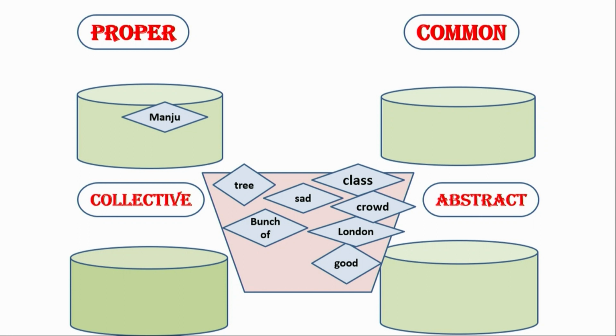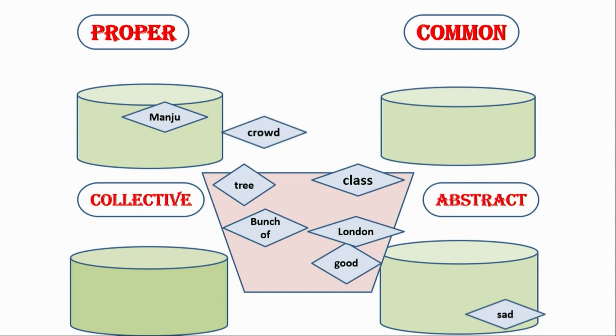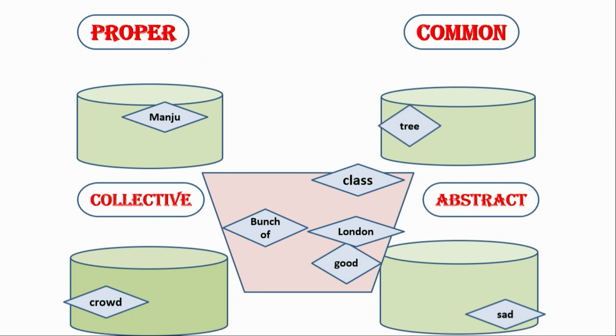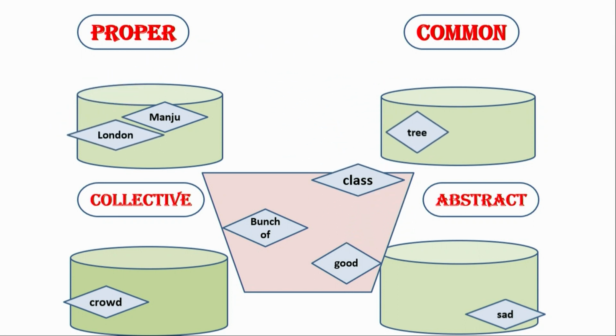Manju has gone to proper noun. It is a specific name. And next one is sad. It has gone to abstract noun. And next one is crowd. It has gone to collective noun. And next one is tree. It is a common noun. And now London. London has gone to proper, because it is a specific city or town.